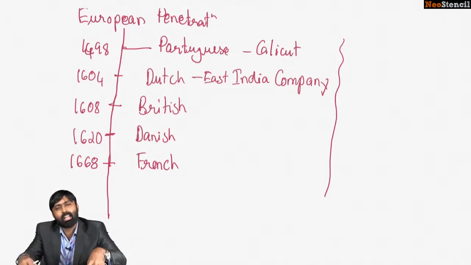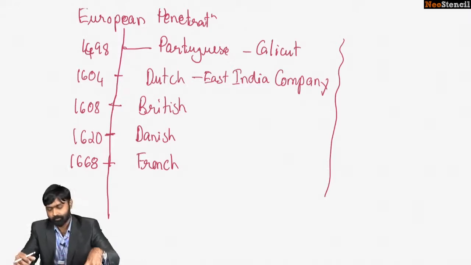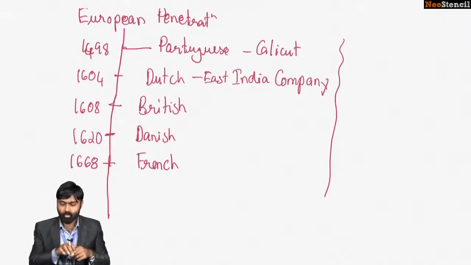For now, I have reassured you that you don't need to know the exact year by heart or memorize it, but rather have a rough estimate. So this is how you do it. These are the 5 colonial enterprises which arrived in India, arranged in chronological order. Now, let's go back.